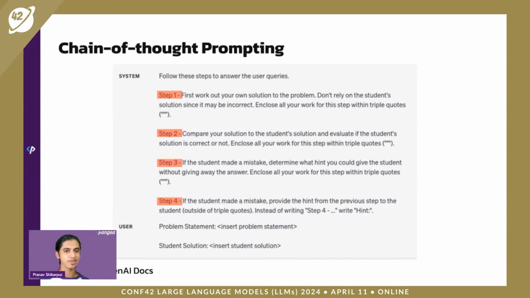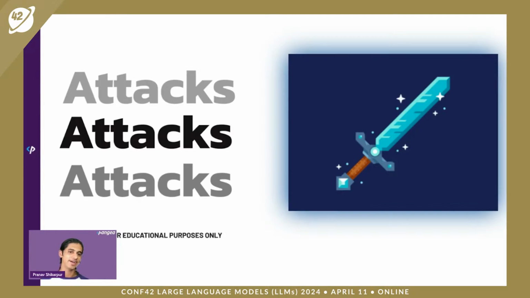Chain of thought prompting is a prompt engineering technique that was created to help LLMs solve analytical problems like math and physics problems, for example, because we realized that LLMs are really bad at doing math. So this is a way to help it think through the problem and solve it.